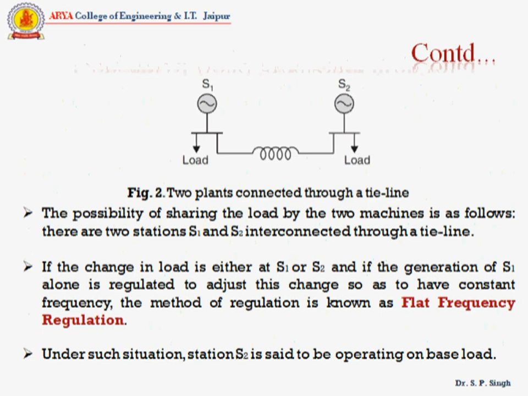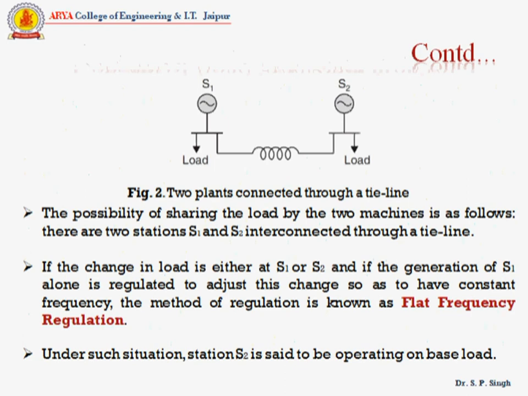Now figure 2 shows the two plants connected through a tie line. The possibility of sharing the load by the two machines is as follows. There are two stations S1 and S2 interconnected through a tie line.